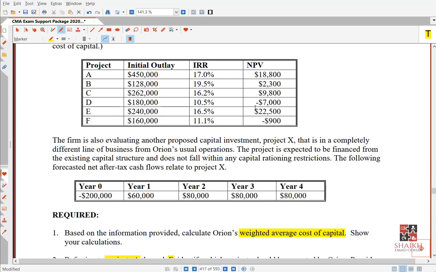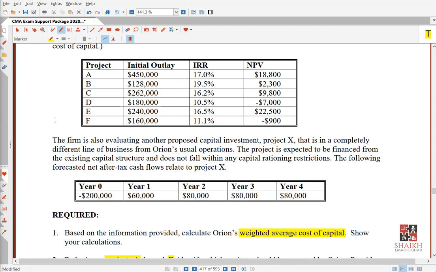If you don't remember, go back and revise all the videos of investment decisions. Okay. So that's why revision is very important, I told you. Because see, all topics are interrelated with each other. So you should know how to calculate NPV, how to calculate IRR, what is IRR, what is NPV, what are the advantages of NPV, what are the disadvantages of NPV, and same for IRR also, same for payback also.